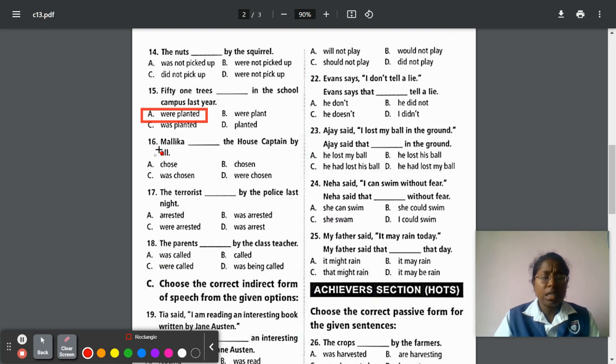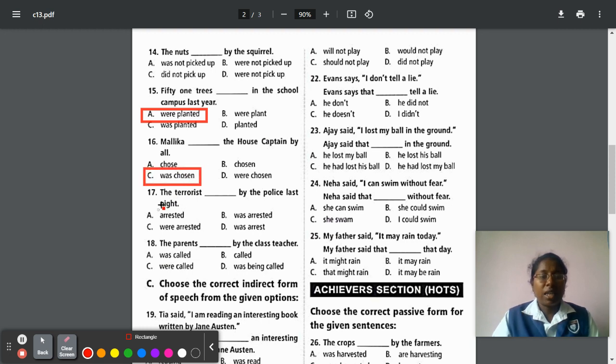Next, 16. Malliga dash the house captain by all. So Malliga is single, so we have to use was. Choose is the verb, while converting into past, was chosen. So option C, was chosen, is the correct answer.